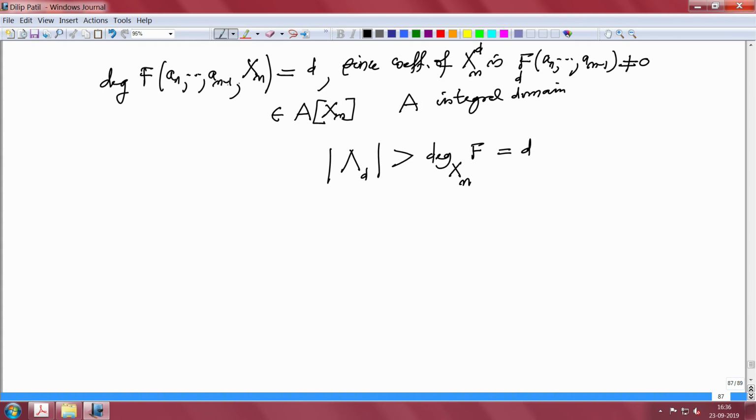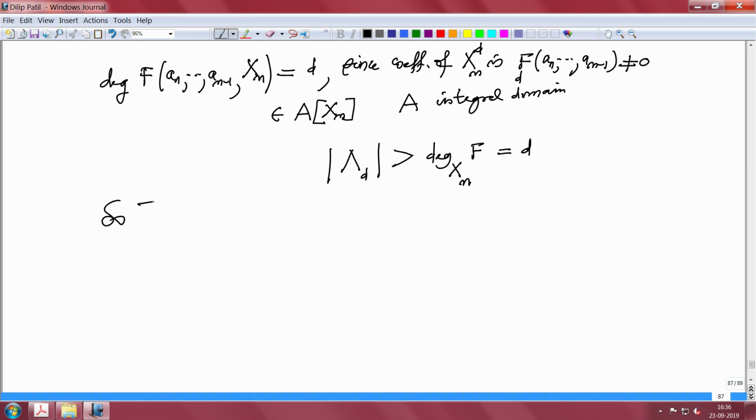So, I have a polynomial in one variable with coefficients in an integral domain whose degree is d, and this subset has cardinality more than d. So, there will be at least one element where it is not 0.